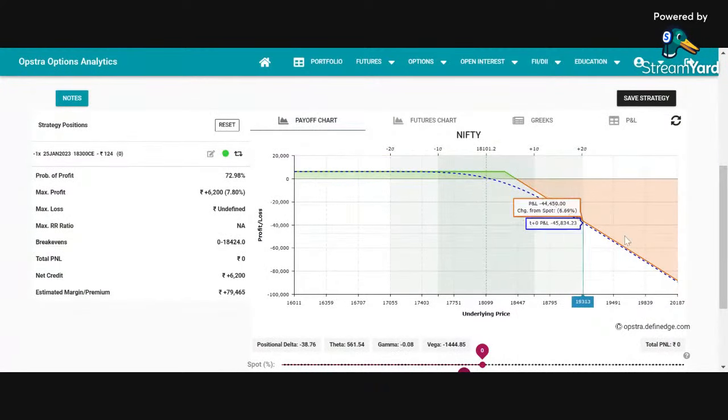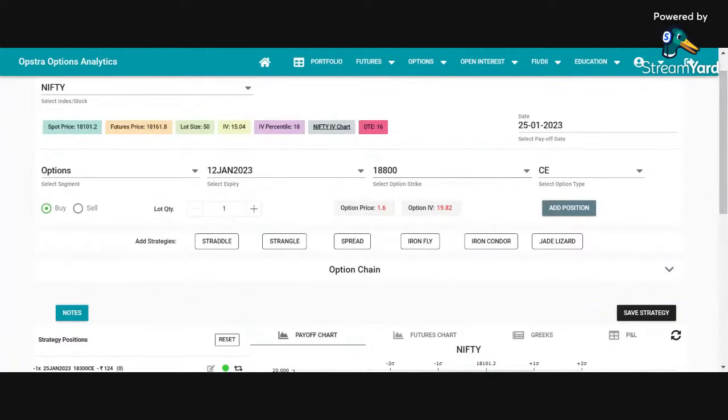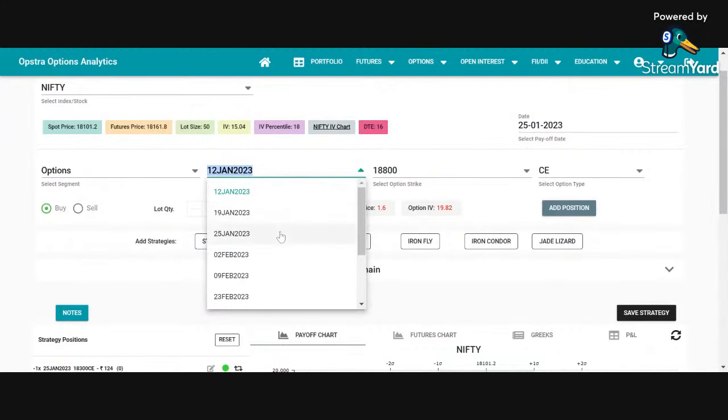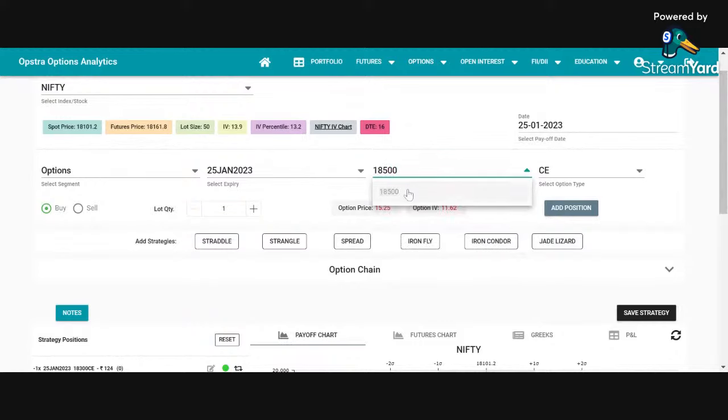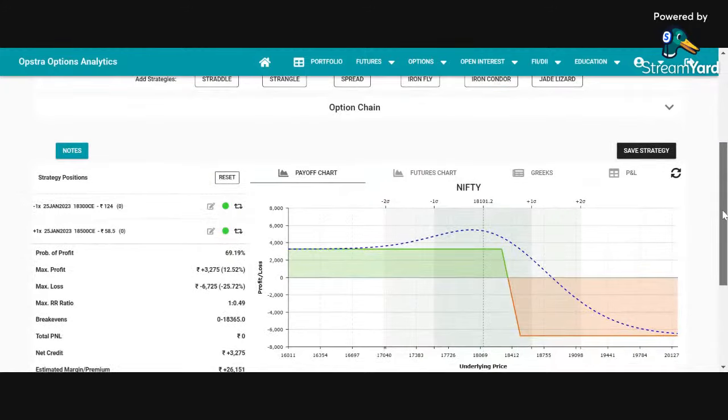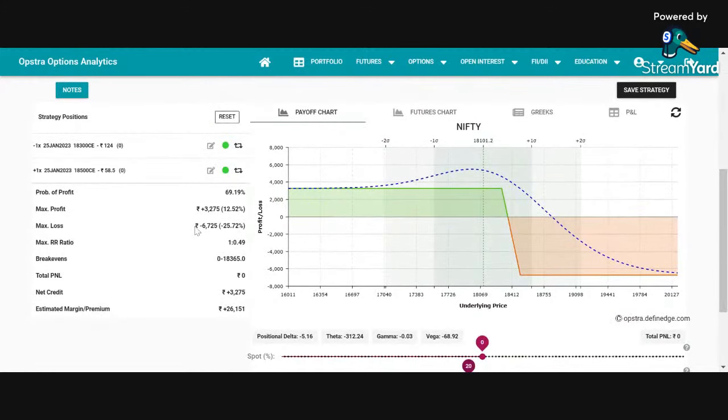Now, the 18,300 call. There can be different ways to hedge this trade. Simplest is that I go to that same 25th January expiry only, and the simplest hedging I can do is to buy the 18,500 call, 200 points away. Now once I buy this, I have paid 58 rupees for buying this. See what has happened now. Now the trade can give me a profit of 3,275.